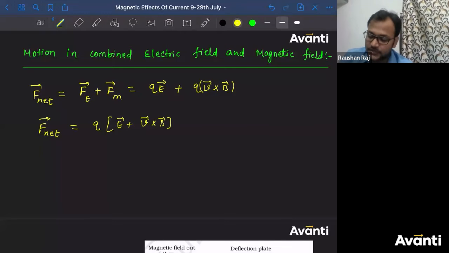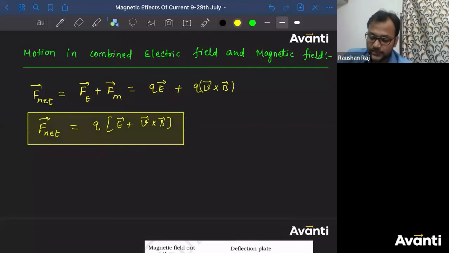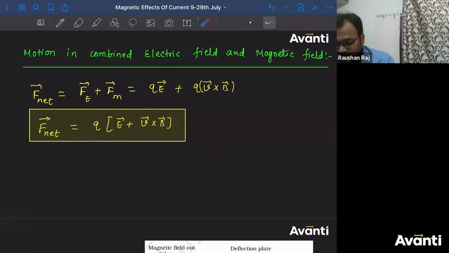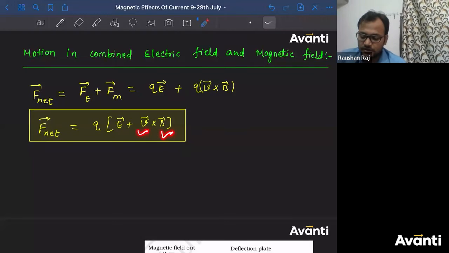It's not very simple. You just have to study what will be the net force on the charged particle. Once you know the net force, you have to decide how the motion of the charged particle will look. So tell me, on what factors will this net force depend? Electric field, magnitude as well as direction, then direction of velocity, direction of magnetic field. On these three parameters, this net force will depend. Depending on the directions of E, V and B, the net force will act.